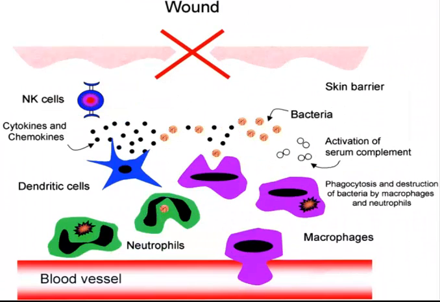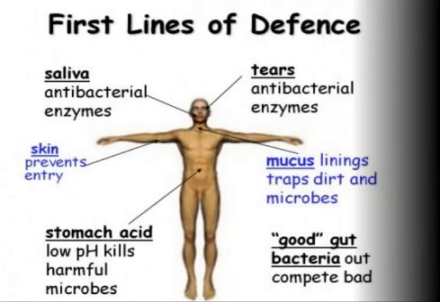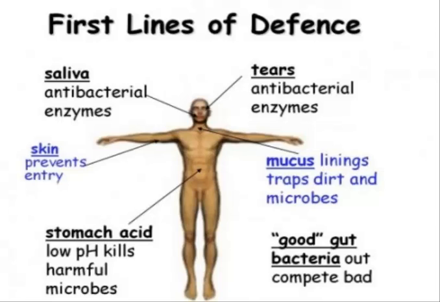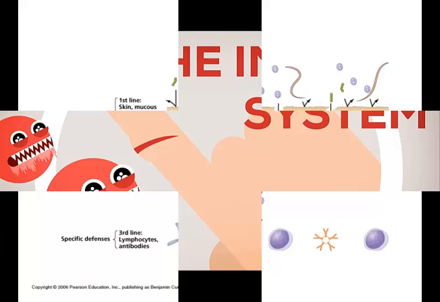Non-specific defenses include skin, tears and other secretions, the inflammatory response, interferon, and fever. The first line of defense, the most widespread non-specific defense, is the physical barrier we call skin. Very few pathogens can penetrate the layers of dead cells that form the skin surface.